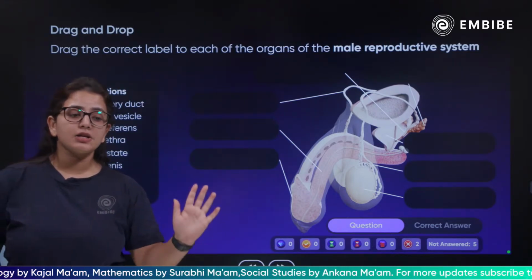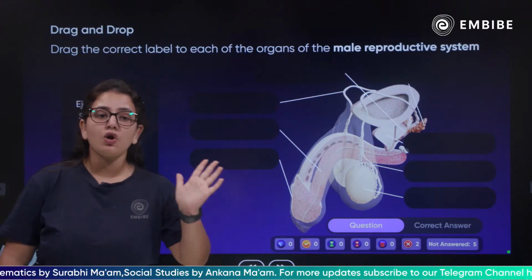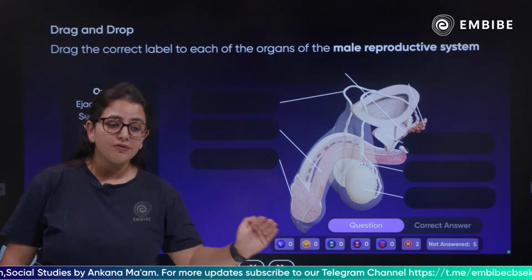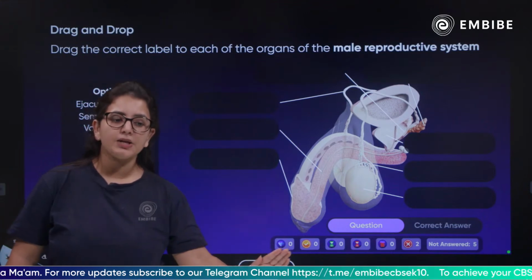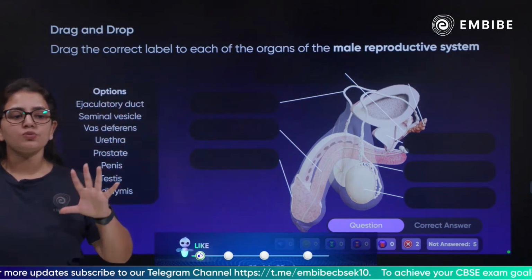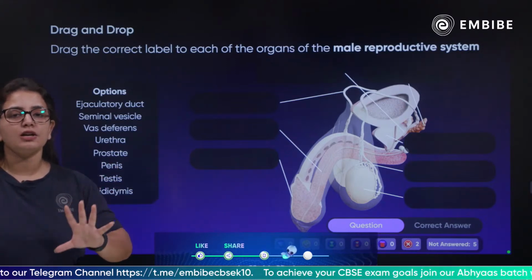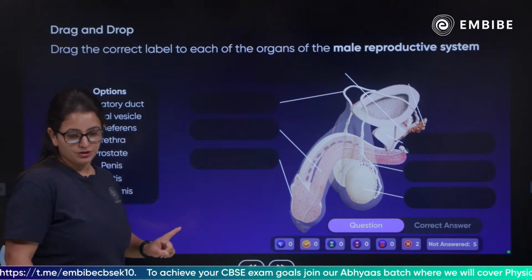But in the males, the urethra and the ejaculatory duct are similar. They have a common passage for the urine transfer outside the body and the male gamete transfer outside the body, and that is what the ejaculatory duct is. The urethra and ejaculatory duct are one thing only. They are not different passages. That is one passage.